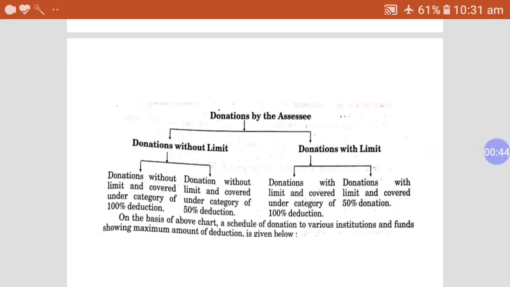Now as you can see, this 80G is about the donation which is given by the assessee. Donation may be of two types: donation without limit and donation with limit. When donation is without limit, it has two categories. Under the first category it is 100% deductible, under the second category it is 50% deductible. And the same here, we have donation with limit. First category donation 100% deductible, and second category donation 50% deductible.